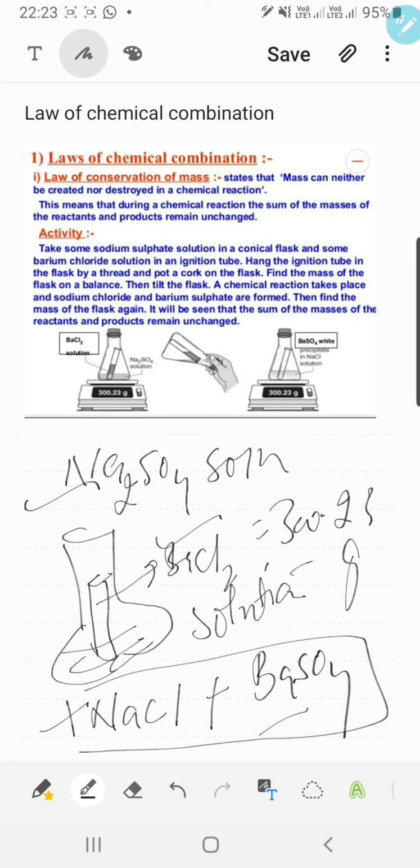When you weigh the conical flask again on the weighing machine, you will see that the weight is again the same, 300.23. You can see this in the slide. So the weight is the same before and after the reaction. This activity signifies that mass can neither be created nor destroyed in a chemical reaction. It remains the same. Here we have studied the law of conservation of mass.